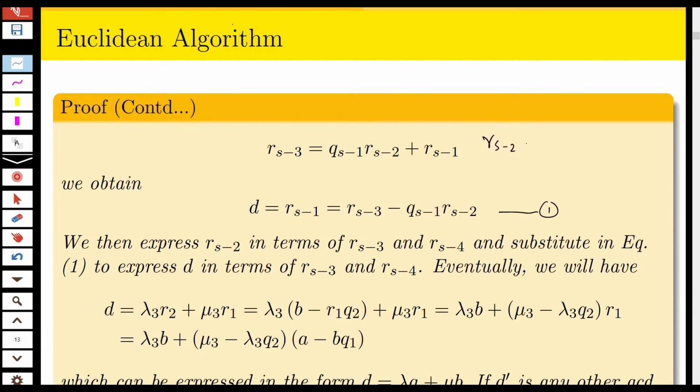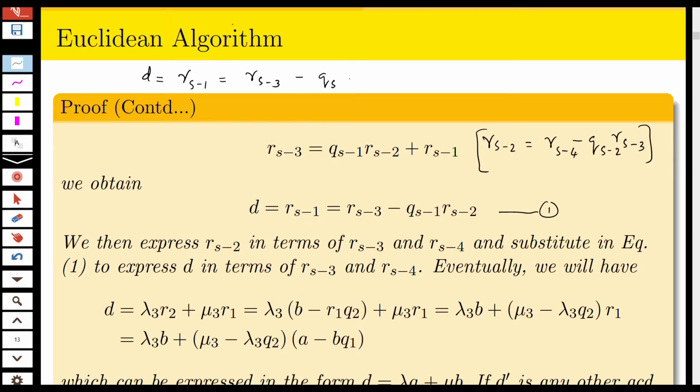Then you can express Rs minus 2 as Rs minus 4 minus Qs minus 2 into Rs minus 3. Now you put this value in this equation, and you will get D, that is Rs minus 1, in terms of Rs minus 3 and Rs minus 4.